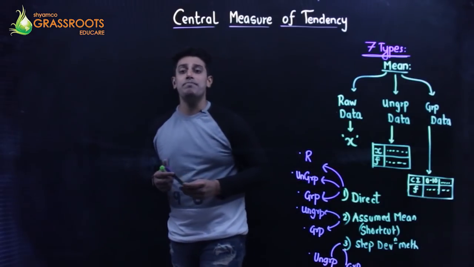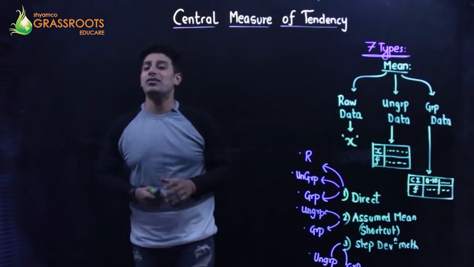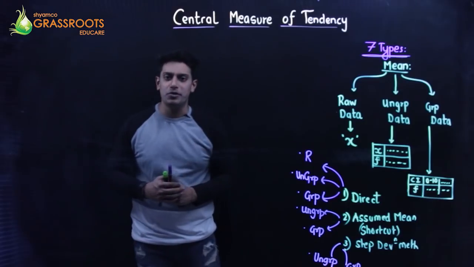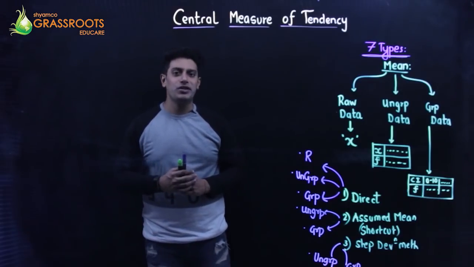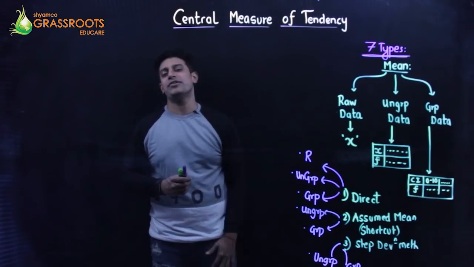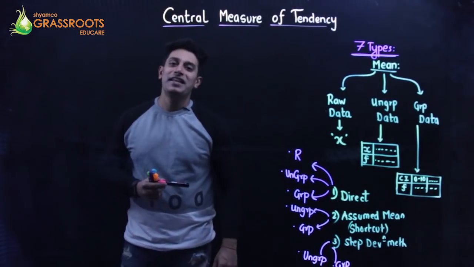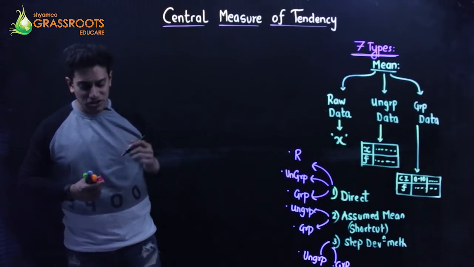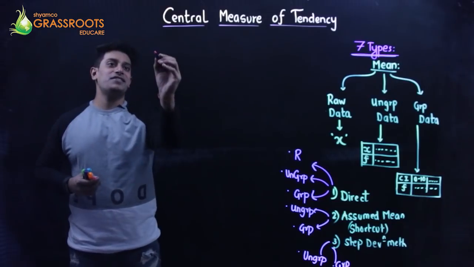In the board exam, they will mention the method. If the method is not mentioned, you can do any one of these, whichever you are comfortable with, right? So let's begin with mean type 1, raw data, direct method. So we start with the first question, that is raw data, direct method. The question is 6, 9, 11, 12, 7.